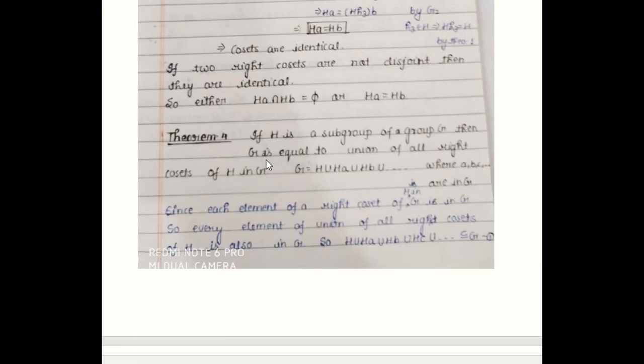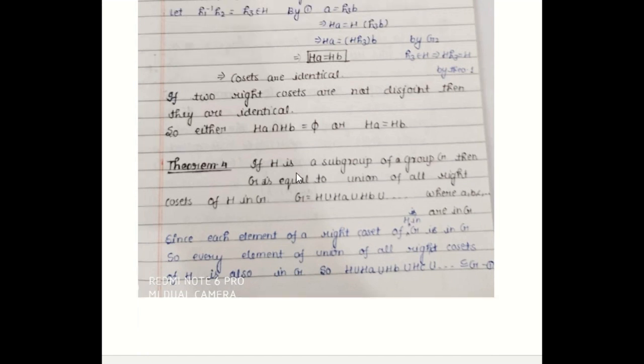Okay, now we are going towards the fourth theorem, which says if H is a subgroup of a group G, then G is equal to the union of all right cosets of H in G. That is what we have seen, that the right cosets or left cosets have a very important property: if they have one element in common, they are identical; otherwise they are disjoint, that is, they have no element in common. If they have one element in common, then the two right cosets will be equal.